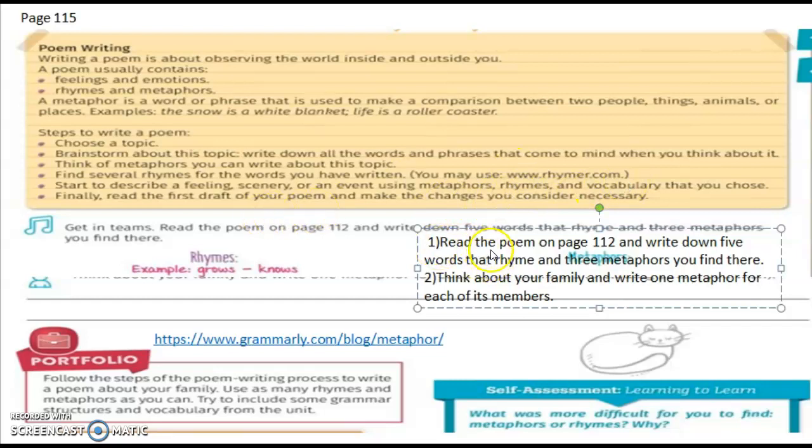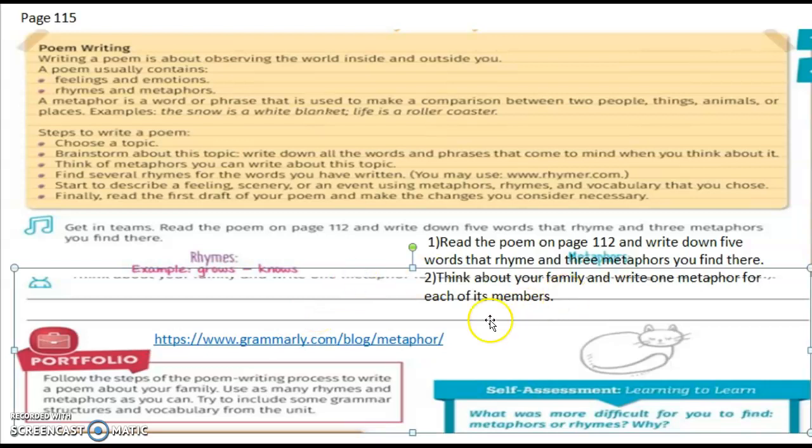In the number one exercise, you're going to read the poem on page 112 and write down 5 words that rhyme and 3 metaphors you find there. And in the number 2 exercise, we gotta think about your family and write 1 metaphor for each of its members. If you need help to write the metaphors, you can go to this link and find more information about metaphors, okay? And you need to answer this: what was more difficult for you, to find metaphors or rhymes, and why? You need to write why, okay?